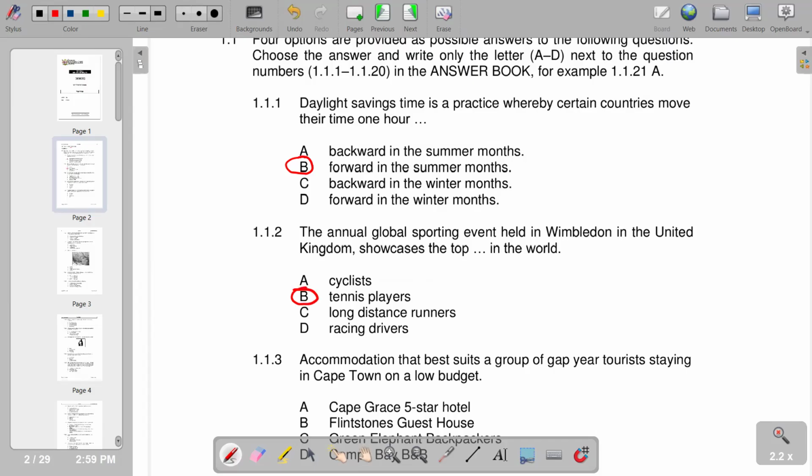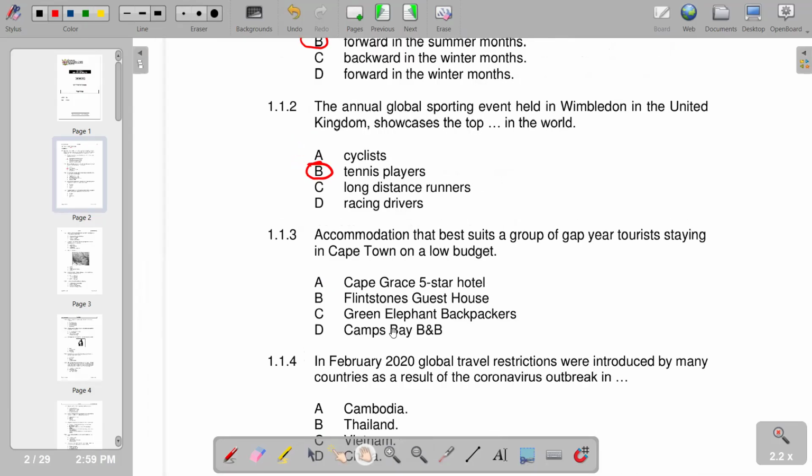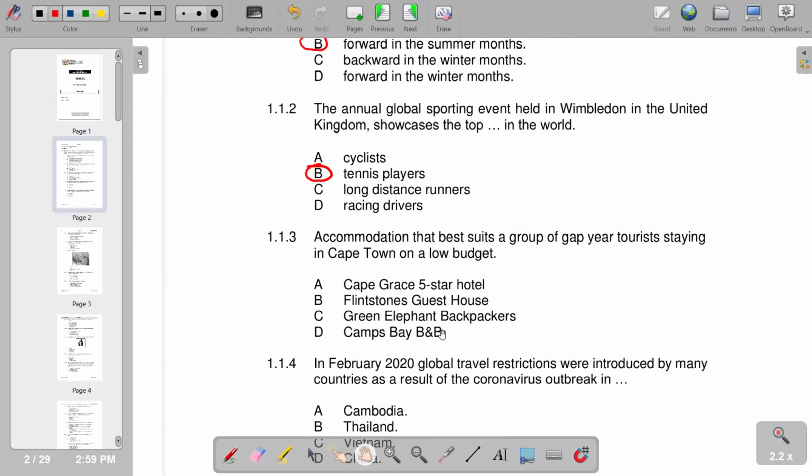Number 3, accommodation that best suits a group of gap year tourists staying in Cape Town on a low budget. So number 3, we have C, Green Elephant Backpackers. So we have our C as the correct response.